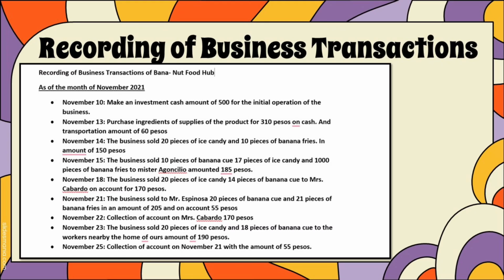On November 23, the business sold 20 pieces of ice candy and 18 pieces of banana Q to the workers nearby the home, amounting to 190 pesos. And lastly, on November 25, the collection of account from November 21 with the amount of 55 pesos. So that is the recording of the business transactions of the Bananat Food Hub.